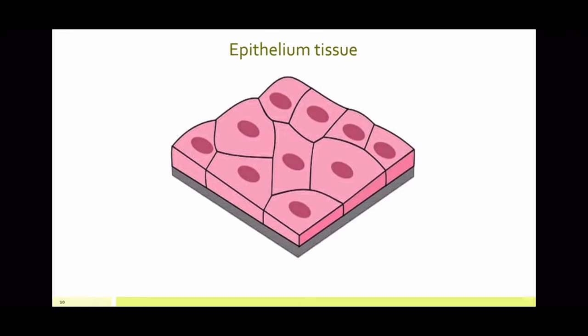Here we are using the term semi-permeable, which means that it is going to selectively transport some substances and block the others. So obviously the function of this tissue is to selectively transport substances from one place to another. It is a thin, small tissue, and it has flat cells in it.